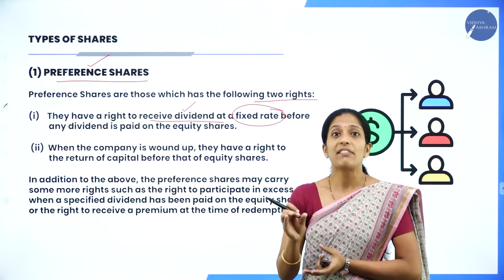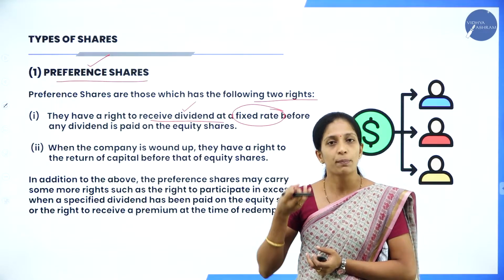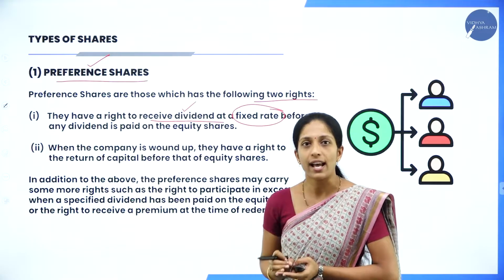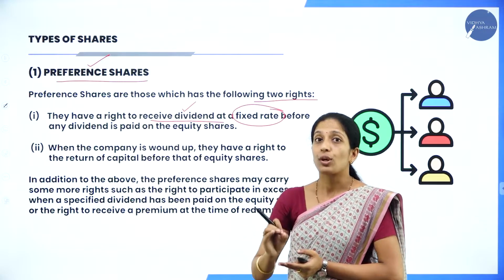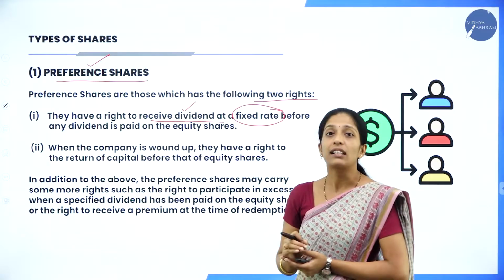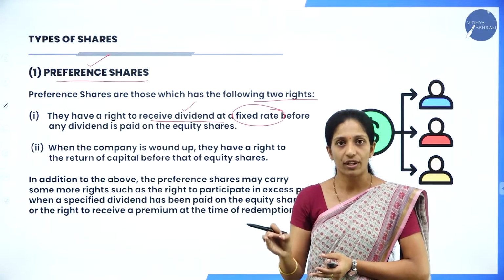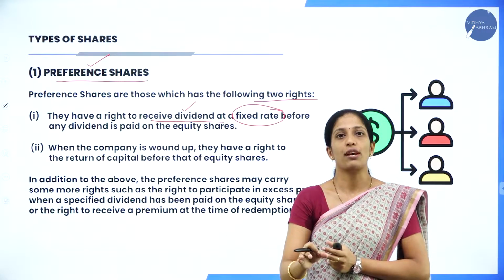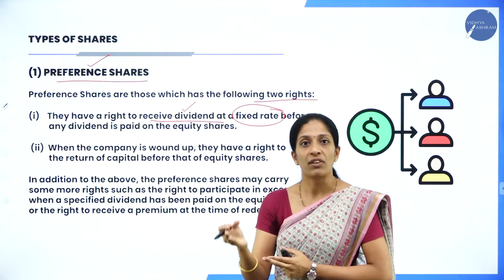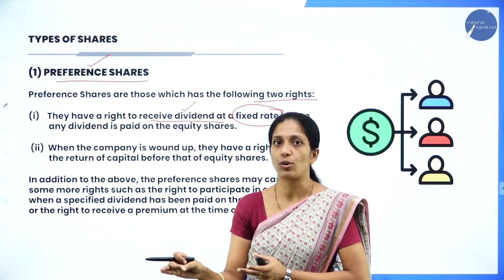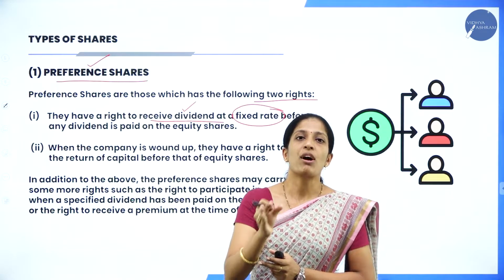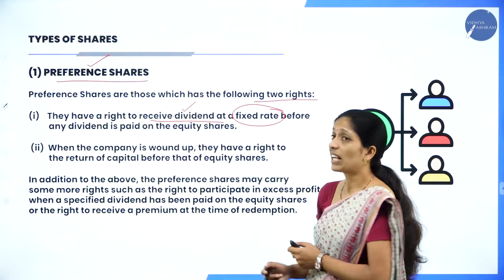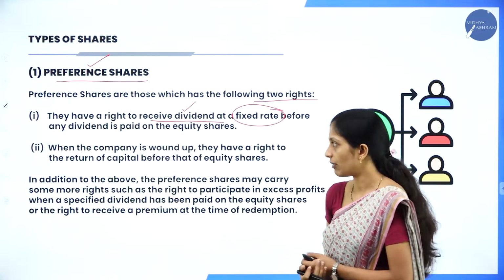Here, dividend means the return on preference shares or the return on equity shares. Under preference shares, they receive a fixed rate of dividend and the first preference is given to the preference shareholders. So the payment of dividend will be made first to preference shareholders, then the remaining amount will be paid to the equity shareholders. And the rate of dividend will be a fixed rate.